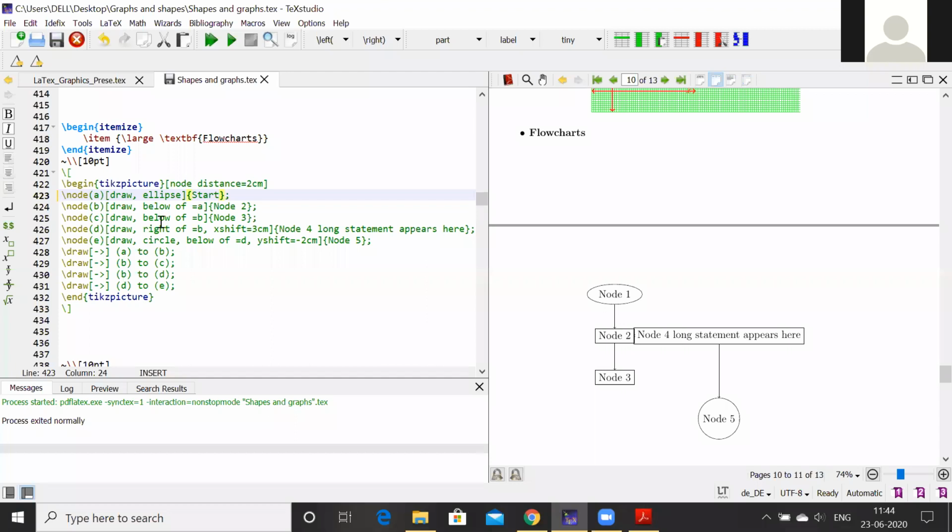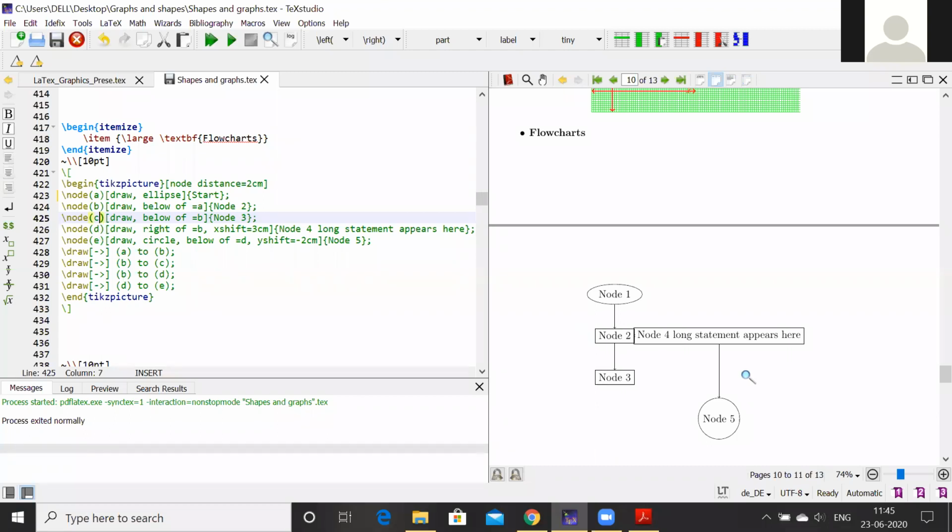Okay, start, and then the second one, node 2, below it. So I have written draw and below of A. We are using this label for the further positioning of the nodes or any shape. So you see here node 2, and that is under node 1, that is below of A. Then node 3 is again below of B. So node 2 is specified by B, and node 3 is given by below of B, and it is labeled by the symbol C.